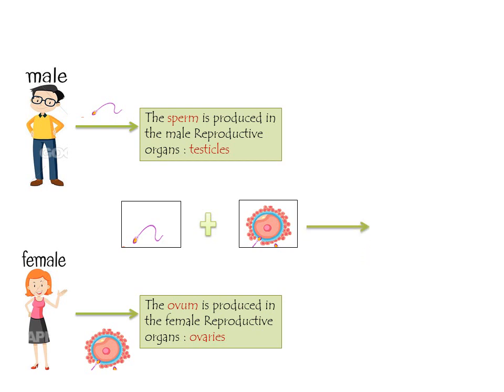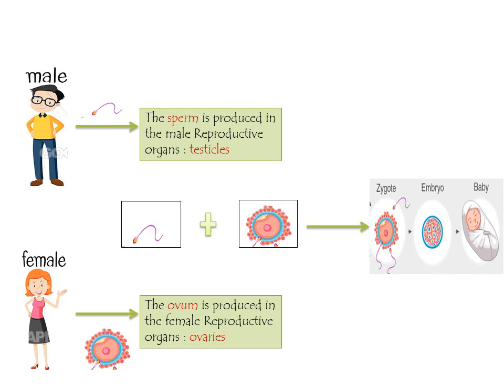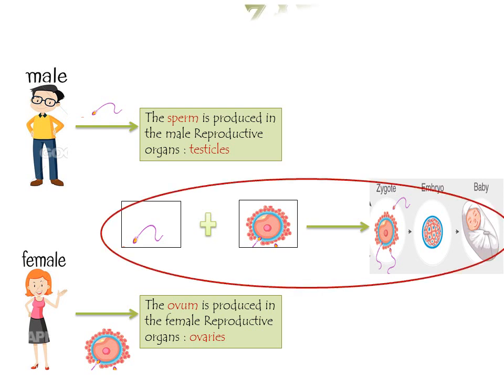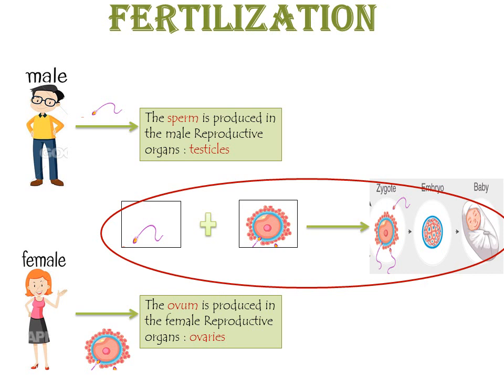During sexual reproduction, the sperm and the ovum should unite together to become one cell, which is called the zygote. This zygote has the ability to become a new living organism. This process is called fertilization, which is the union of the male and female reproductive cells.